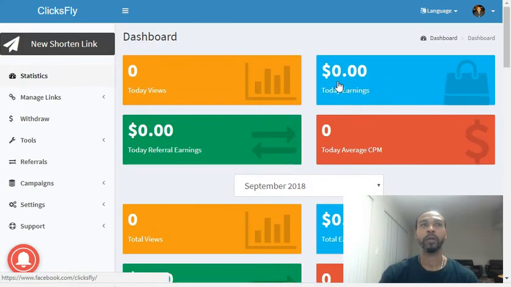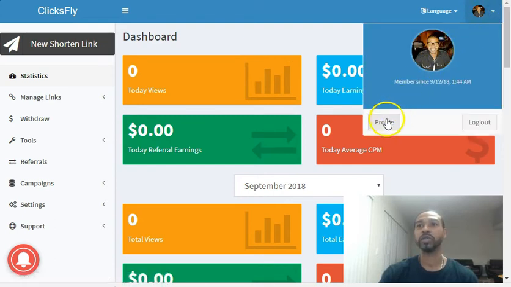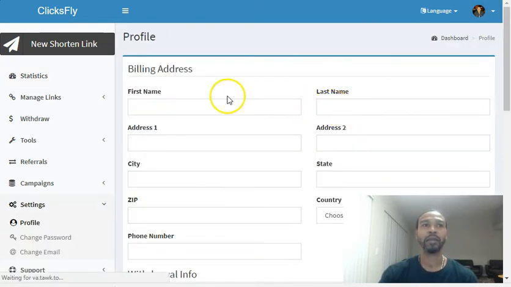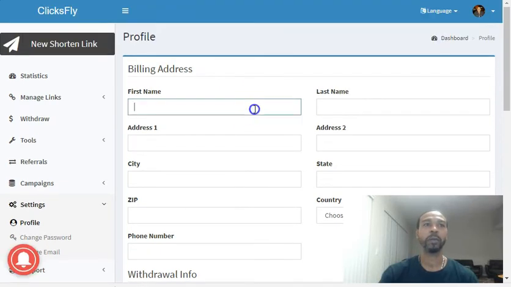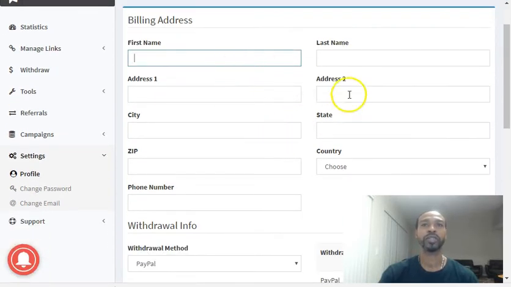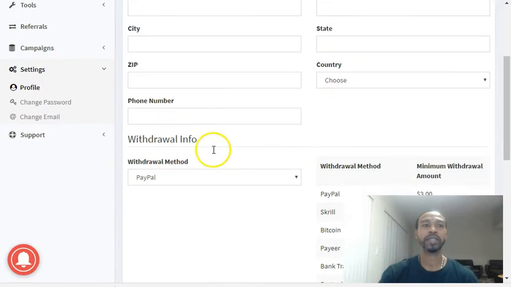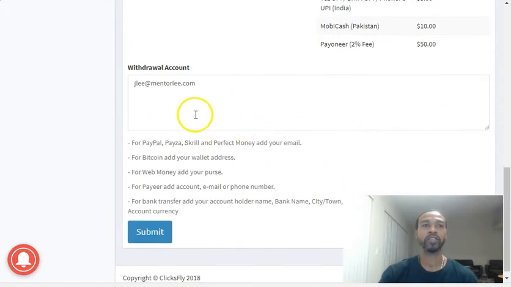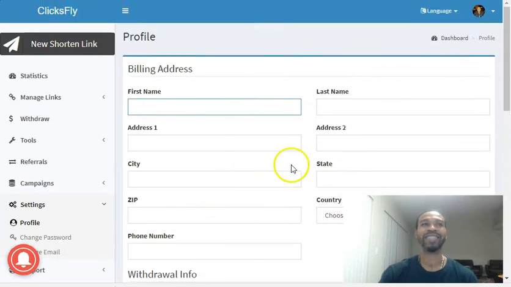But once you set up your account, the one thing I will say you have to make sure you do is set up your profile. Otherwise, you will not get paid. Obviously, as I'm recording this video, I'm not going to have all my personal information in here. I'll do this after the video is done. But I'm going to fill this out. So of course, I'll select PayPal and drop my PayPal information in there. Once I fill everything out, I'll hit that submit button. Then I'll be set. Then I can start using it and shorten the URL.